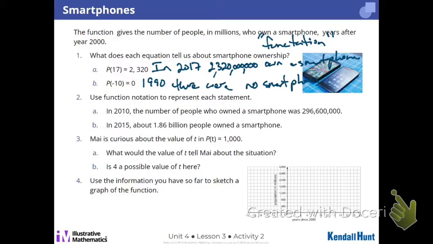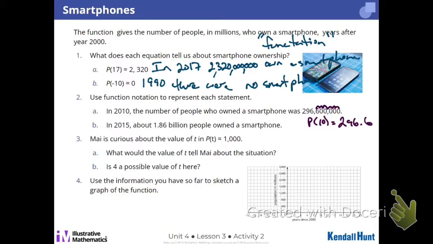All right, Ron. P of 10 is equal to 296. Okay, so let's try this out. Oh, 0.6. Okay. So that's the number in millions because we had moved this decimal 1, 2, 3, 4, 5, 6 times, right? Okay. So this says 10 years after, there's 296.6 million. So look at that difference from 10 to 17. It's a big difference, right? 296 million up to 2.3 billion.